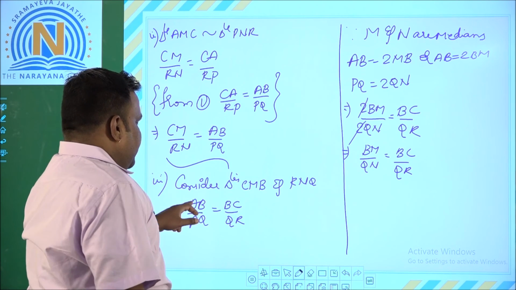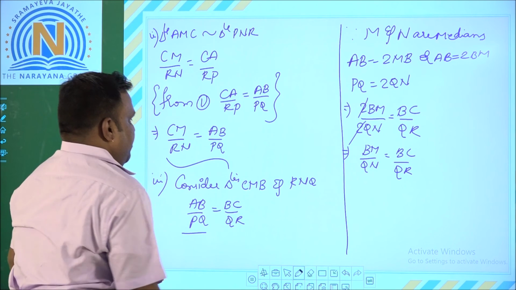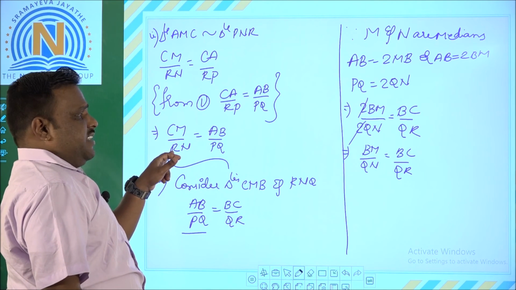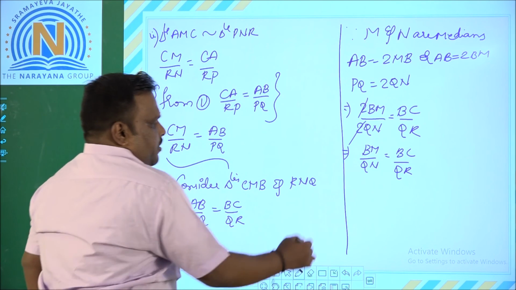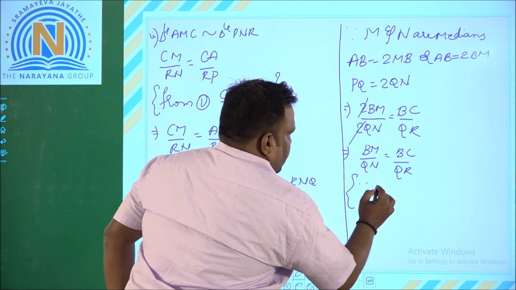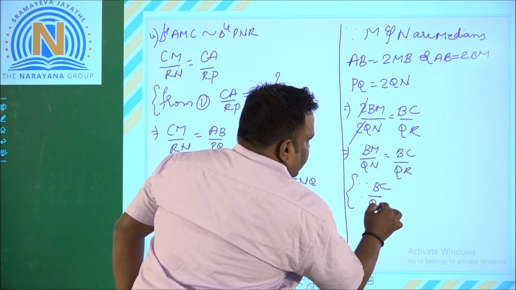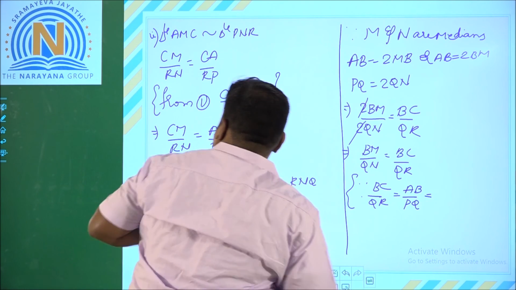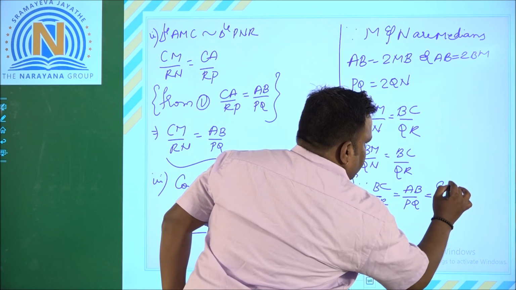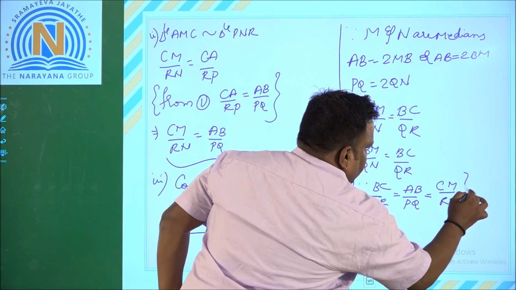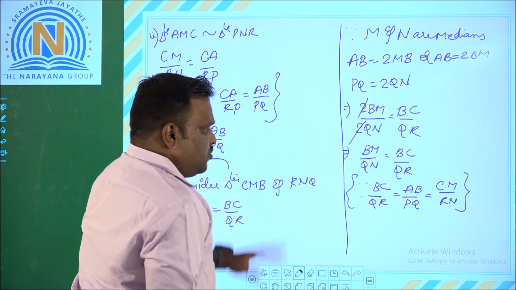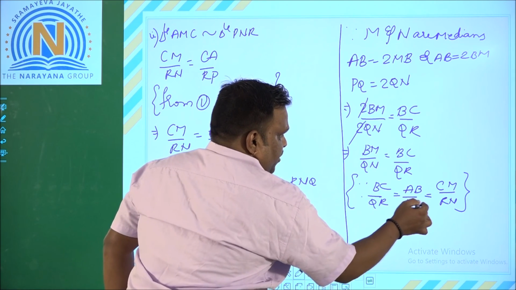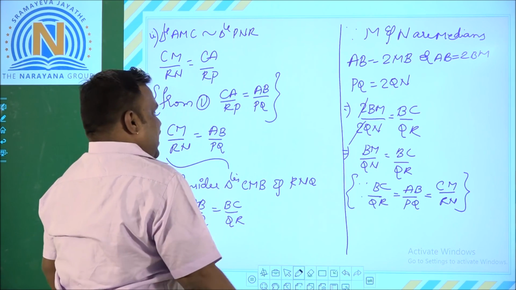Now BC by QR is equal to AB by PQ, and this AB by PQ, according to the second condition, we got with respect to CM by RN. So since BC by QR is equal to AB by PQ, which according to the second equation is equal to CM by RN, instead of this BC by QR, I can write AB by PQ, and instead of that, I can write CM by RN also.